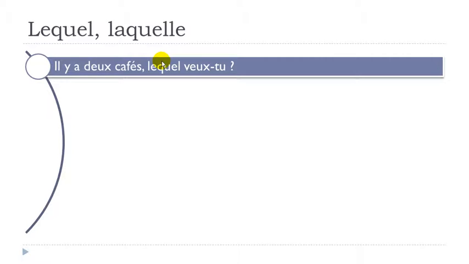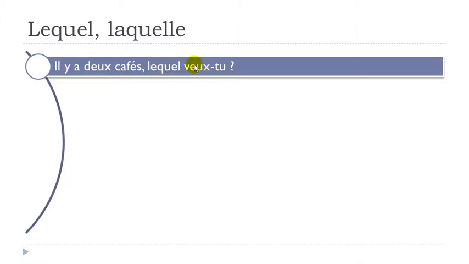Quel café veux-tu would be translated like what coffee do you want? In that case, when you use this lequel, technically you could translate it directly like which one. Which one do you want? So il y a deux cafés, lequel, in that case, just to avoid repeating quel café.